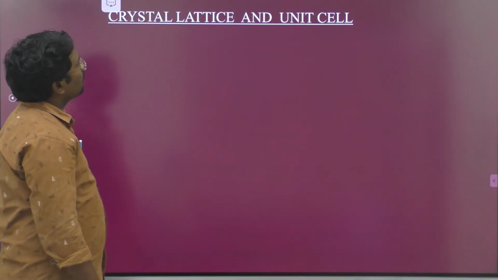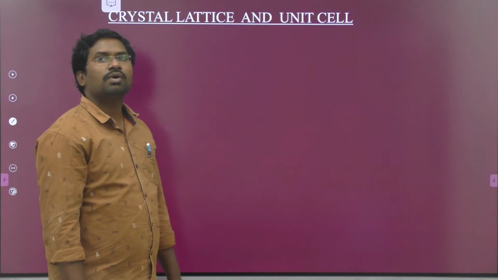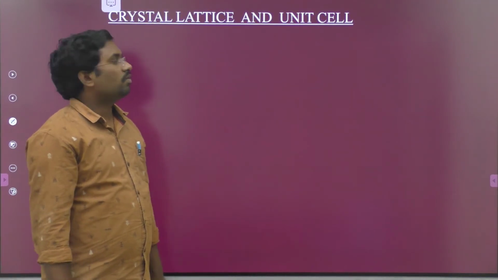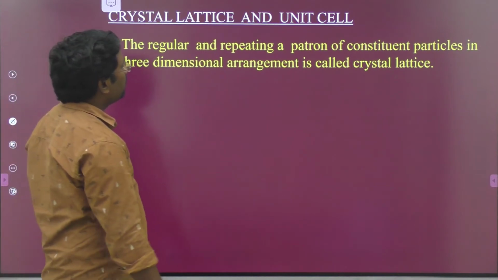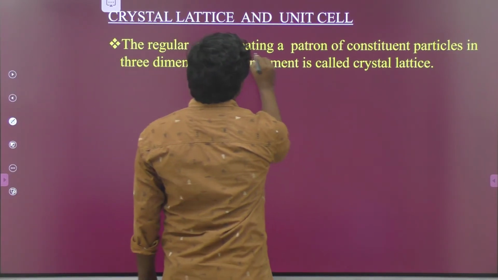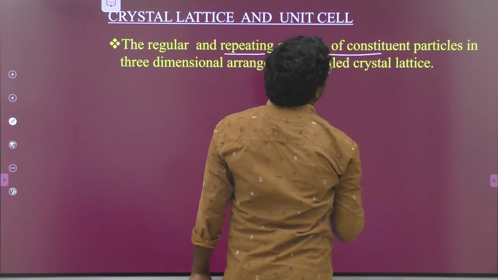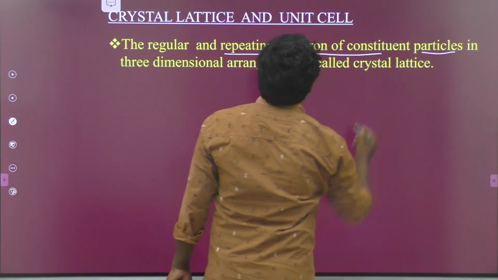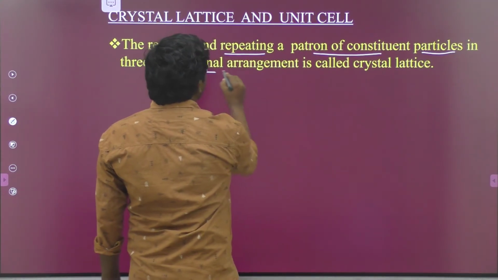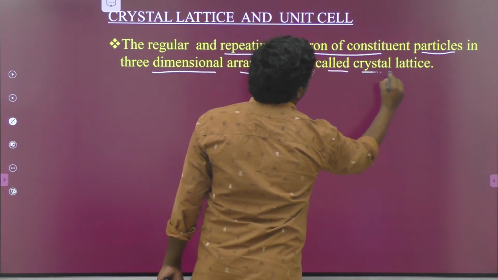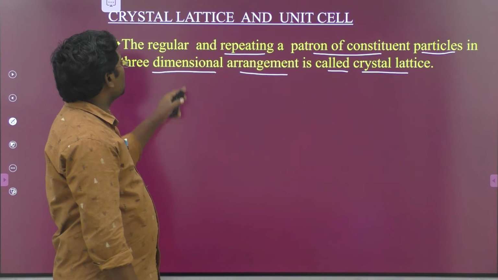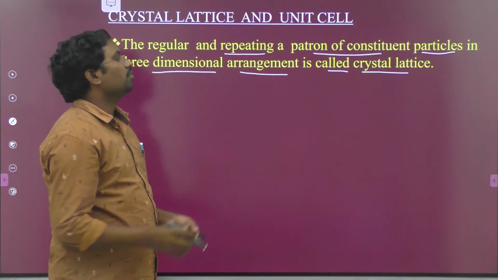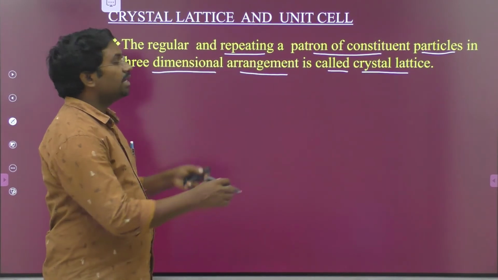So come to the next one, crystal lattice and unit cell. What is meant by crystal lattice, and what is meant by unit cell? The regular and repeating portion of constituent particles in a three-dimensional arrangement is called the crystal lattice. This is the definition for the crystal lattice.